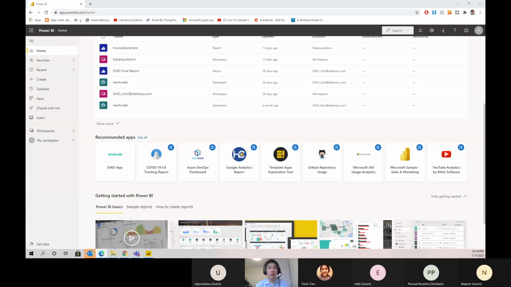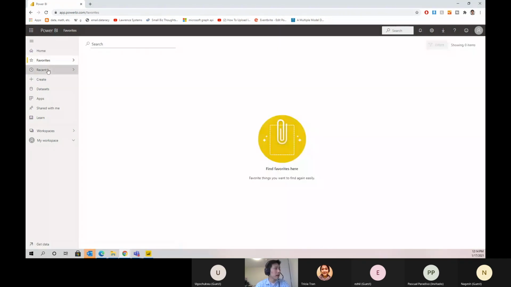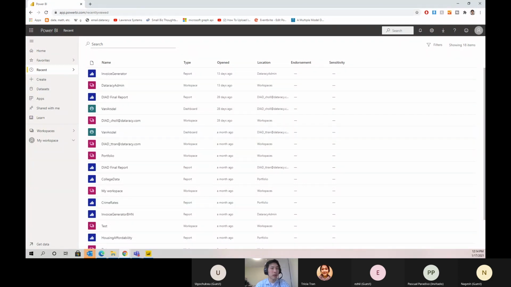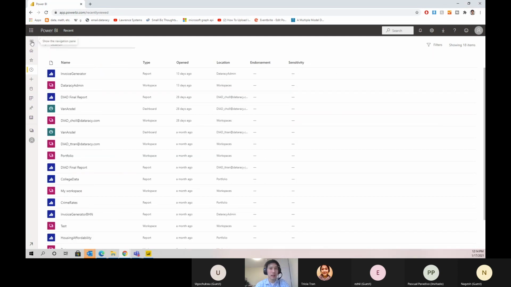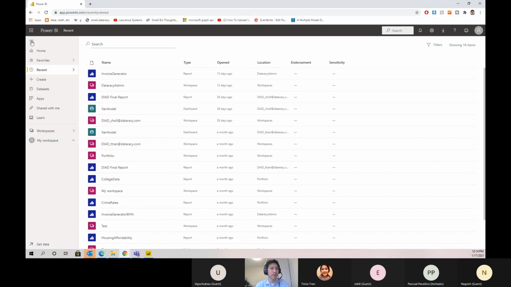Now, if you have previously signed into Power BI, then your home screen will list your favorites plus frequent, recent reports and dashboards. So over here, you'll see your favorite and your recents if you've been working on stuff before. If the left navigation is collapsed, you can click the three little lines menu icon below the Power BI on the top left side of the screen to expand the left navigation. The following options are listed in the left navigation.